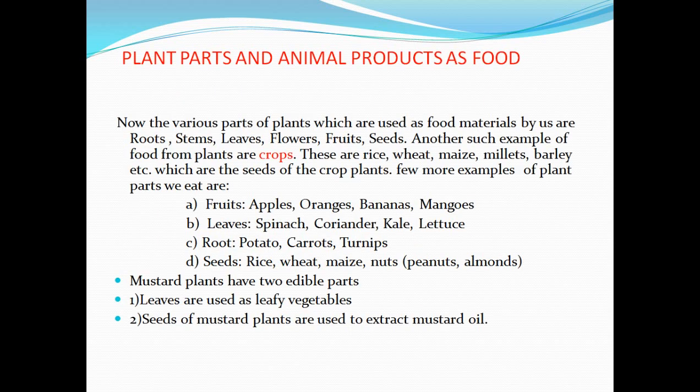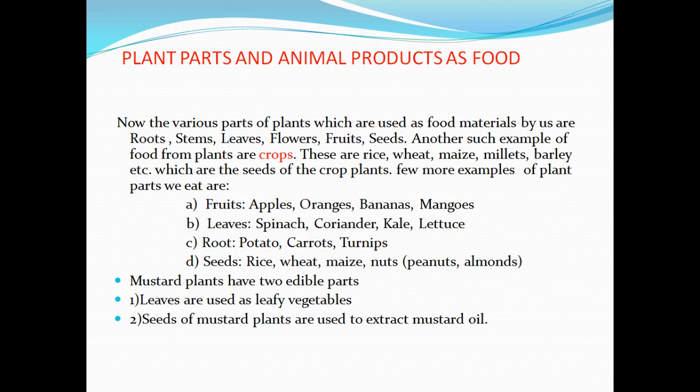Now, plant parts and animal products as food. The various parts of plants which are used as food by us are roots, stems, leaves, flowers, fruits, and seeds. How this occurs, we will understand in a better way further on. Another example of food from plants is crops. Now, what are crops?